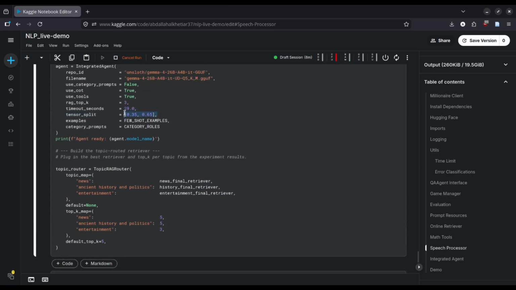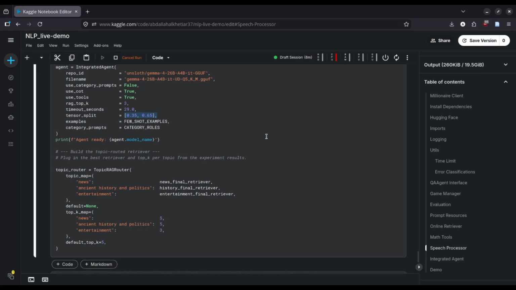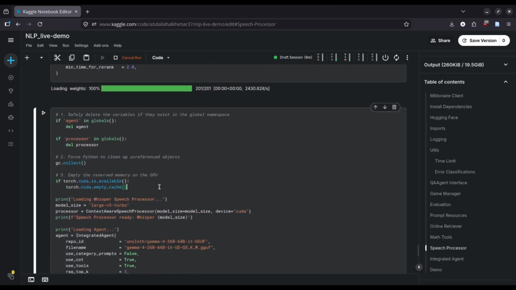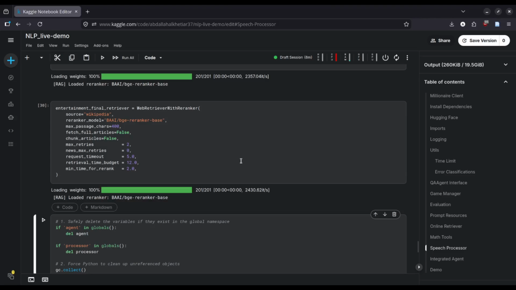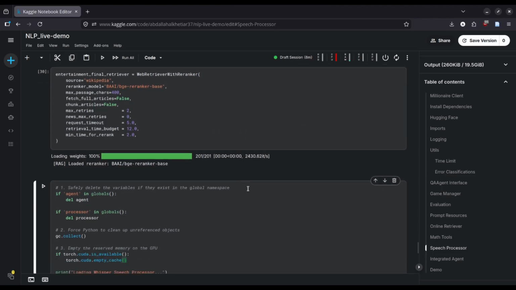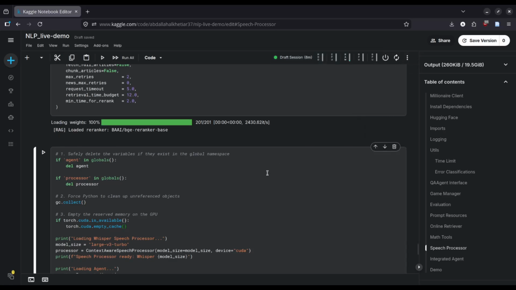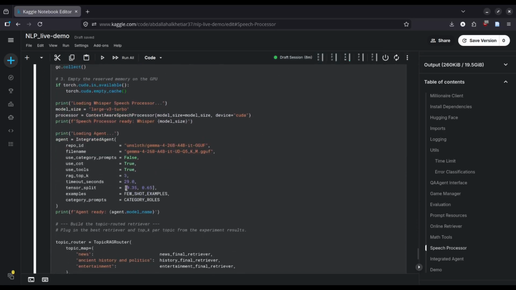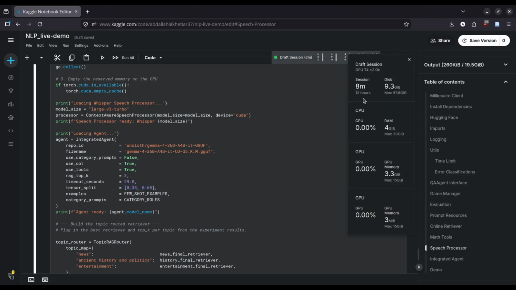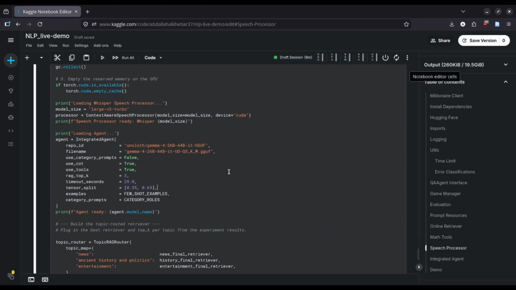And as you can see here, we define the tensor split since for speech and for the retrieval and RAG modules, which will be loaded in the GPU, as you can see now, and take up a bit of VRAM. We specify the tensor split so that the actual LLM resides mainly on the second GPU and not the first one, otherwise we hit out of memory errors.